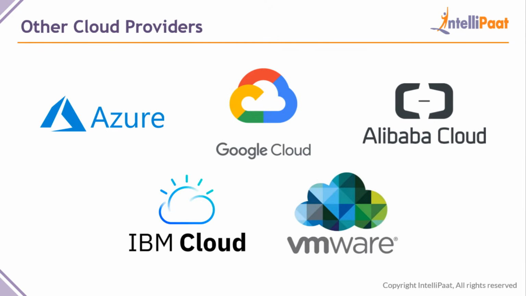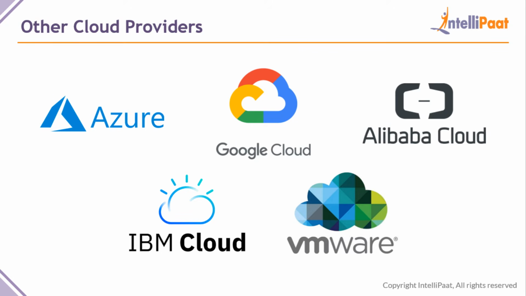Now moving on. These are some other cloud providers: Azure, Google Cloud, Alibaba Cloud, IBM Cloud, and VMware. Azure is second after AWS. AWS is #1 in the cloud industry. Second comes Azure, third comes Google, and the others keep on changing. Their market share changes. Azure is the same as AWS, but it is a service provided by Microsoft. Google Cloud is again a similar service to Azure and AWS, but it is provided by Google.